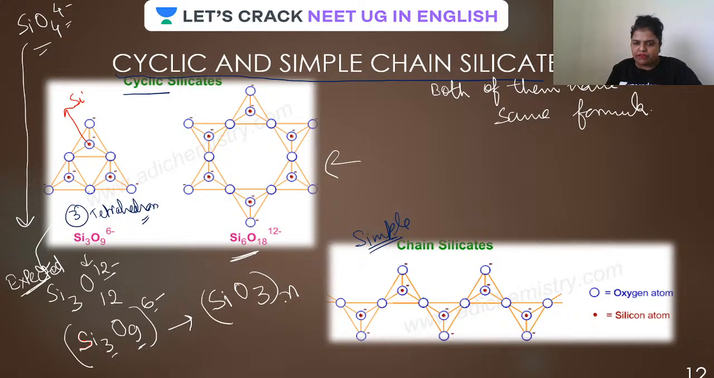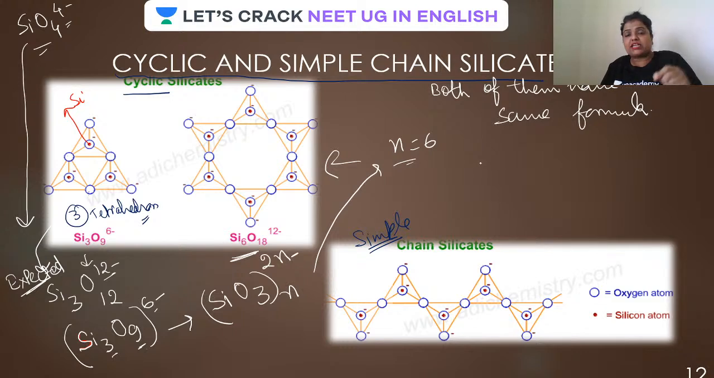Yes. And if it is n times, this has to be 2n minus. Is that clear? It will be (SiO3)n and the charge will be how much? 2n minus. Okay. Suppose here, in this case, how many silicate units have you taken? Yes, you have taken 6. So let us take the value of n as 6 and put that formula here.